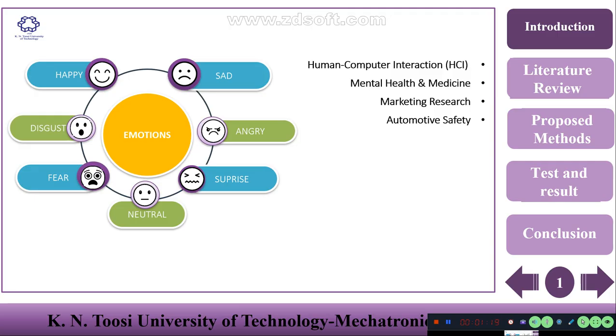In automotive safety, it can detect a driver's distraction. This technology has the potential to make our interactions with machines safer and more natural. We have seven main emotions that we want to detect: sad, angry, surprise, neutral, fear, disgust, and happy.